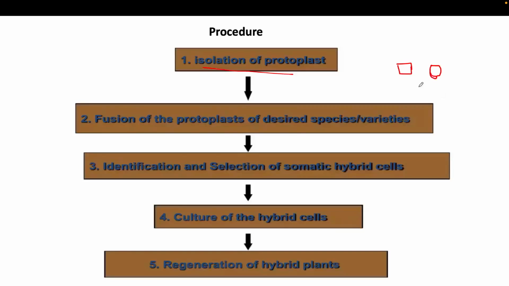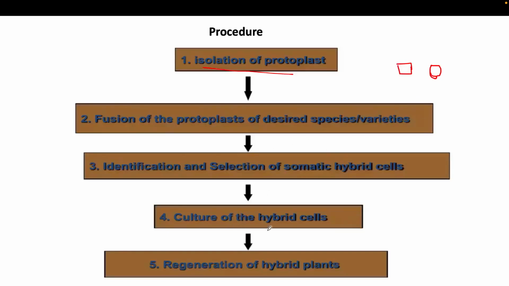So the identification and selection of the somatic hybrid cell is very essential, because not all the cells in the population will be your desired hybrid cell. For that you need identification and selection.